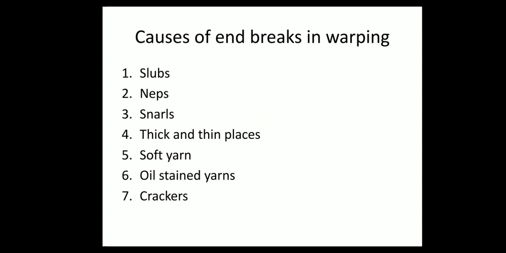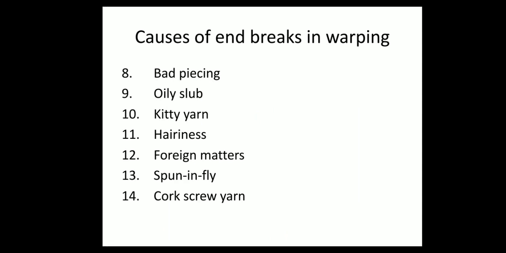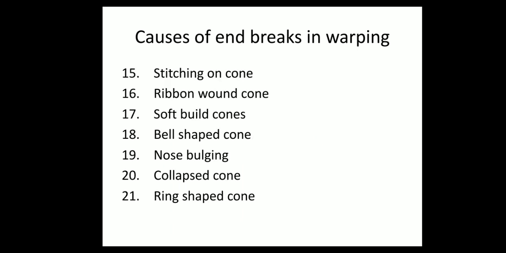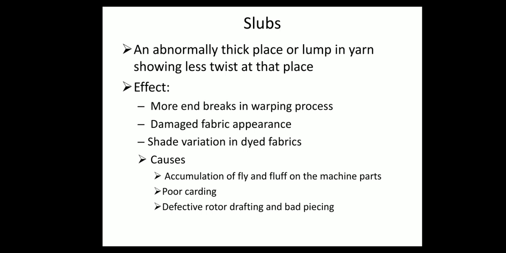Slubs, nips, snarls, thick and thin places, soft yarn, oil stain yarns, crackers, bad pacing, oily slub, kitty yarn, hairiness, foreign matter, spun fly, corkscrew yarn, stitching on cone, ribbon wound cone, soft build cone, bell shaped cone, nose bulging, collapsed cone, ring shaped cone. These are 21 are there.